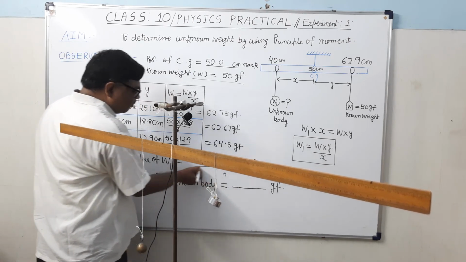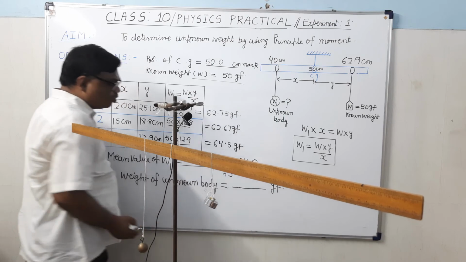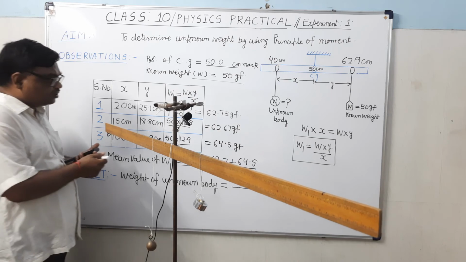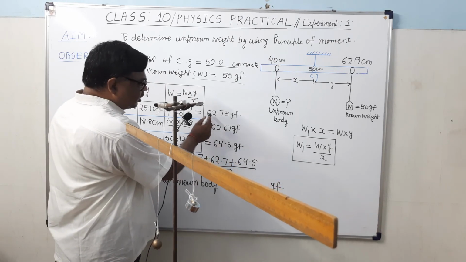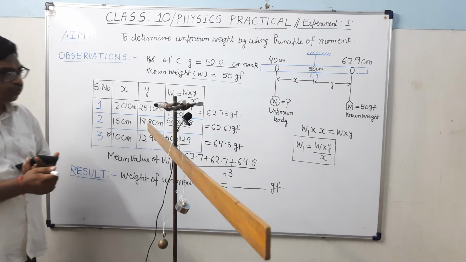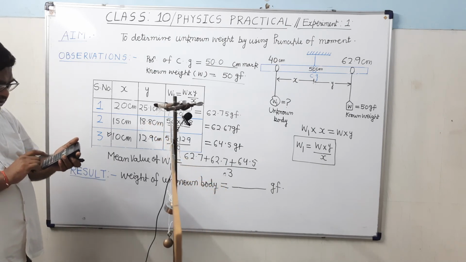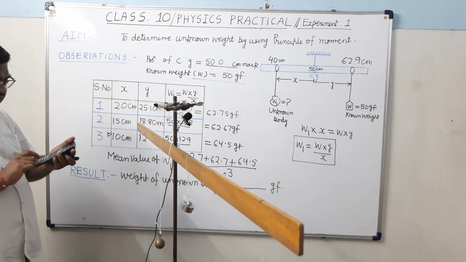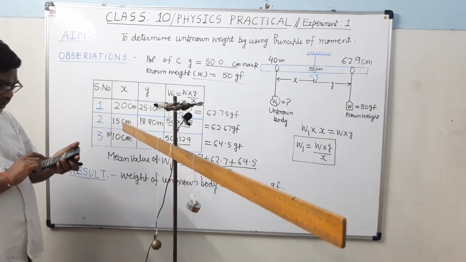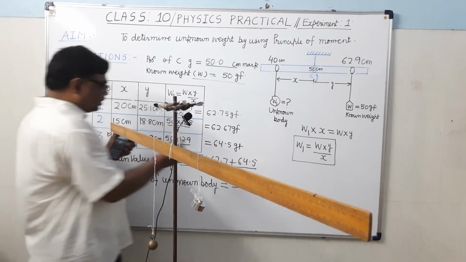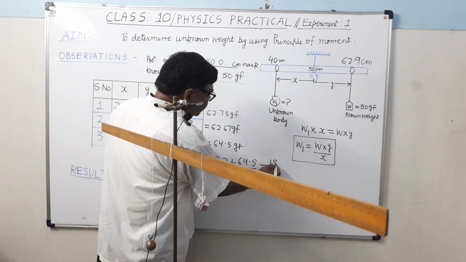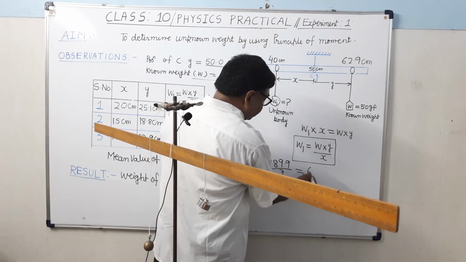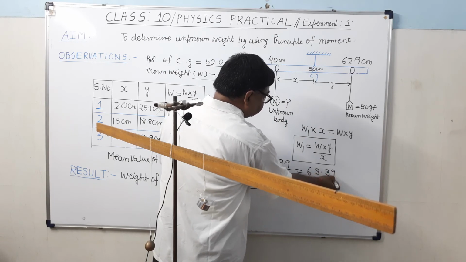Divided by 3. 62.7 plus 62.7 plus 64.5 is 189.9, upon 3, which gives 63.3 gram force.